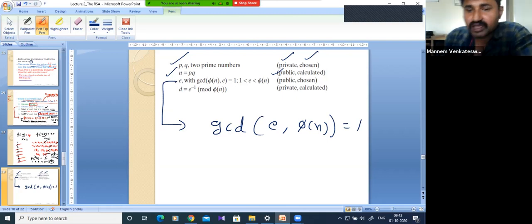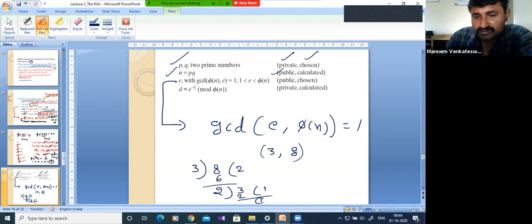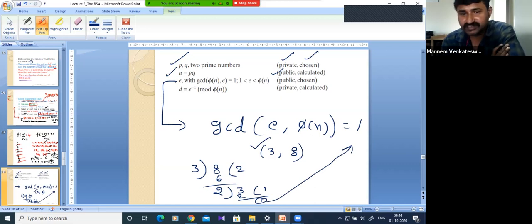Yes or no? Now we'll see one or two examples. Suppose 3 comma 8. Suppose pi of n is equal to 8. So how to find the divisor is something like this. Just divide with 3. So 3 twos are 6. Remainder is 2. Then divide 3. So 2 ones are 2. What is the remainder? 1. So that means yes, this is one combination. Did you get my point here? How to find the value?